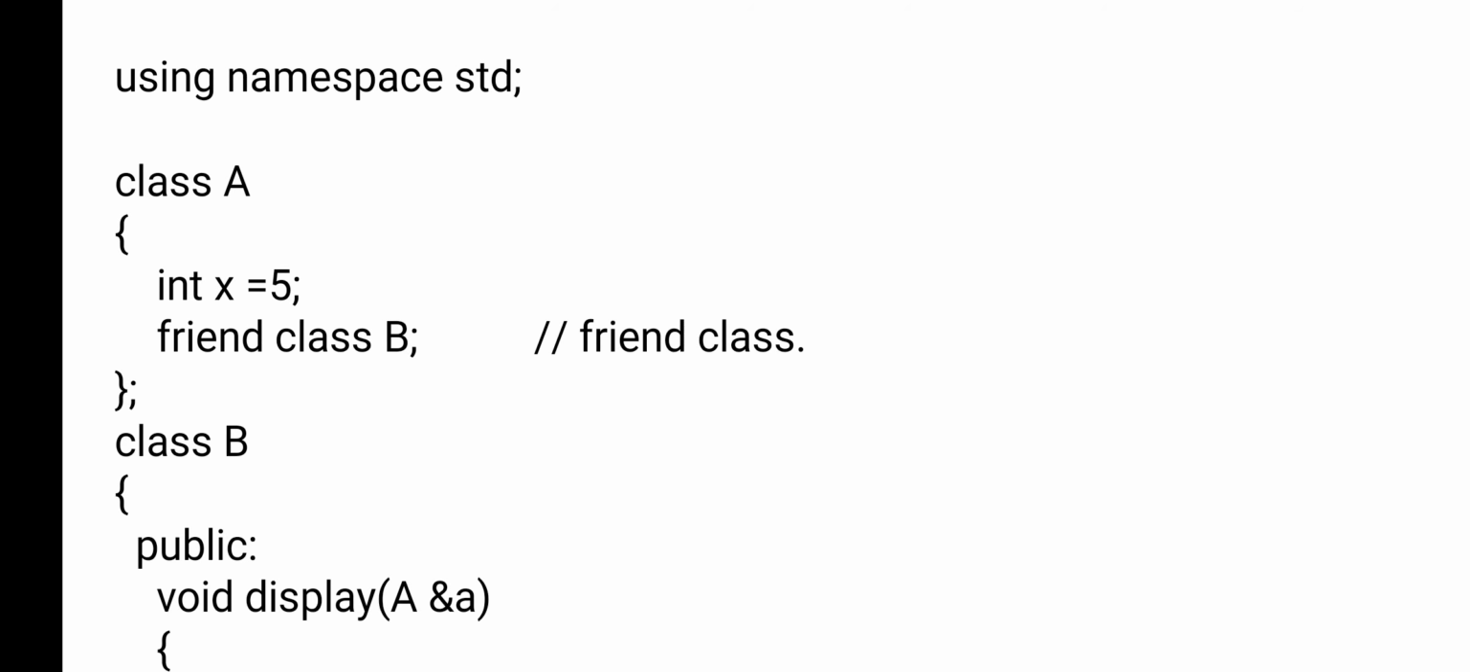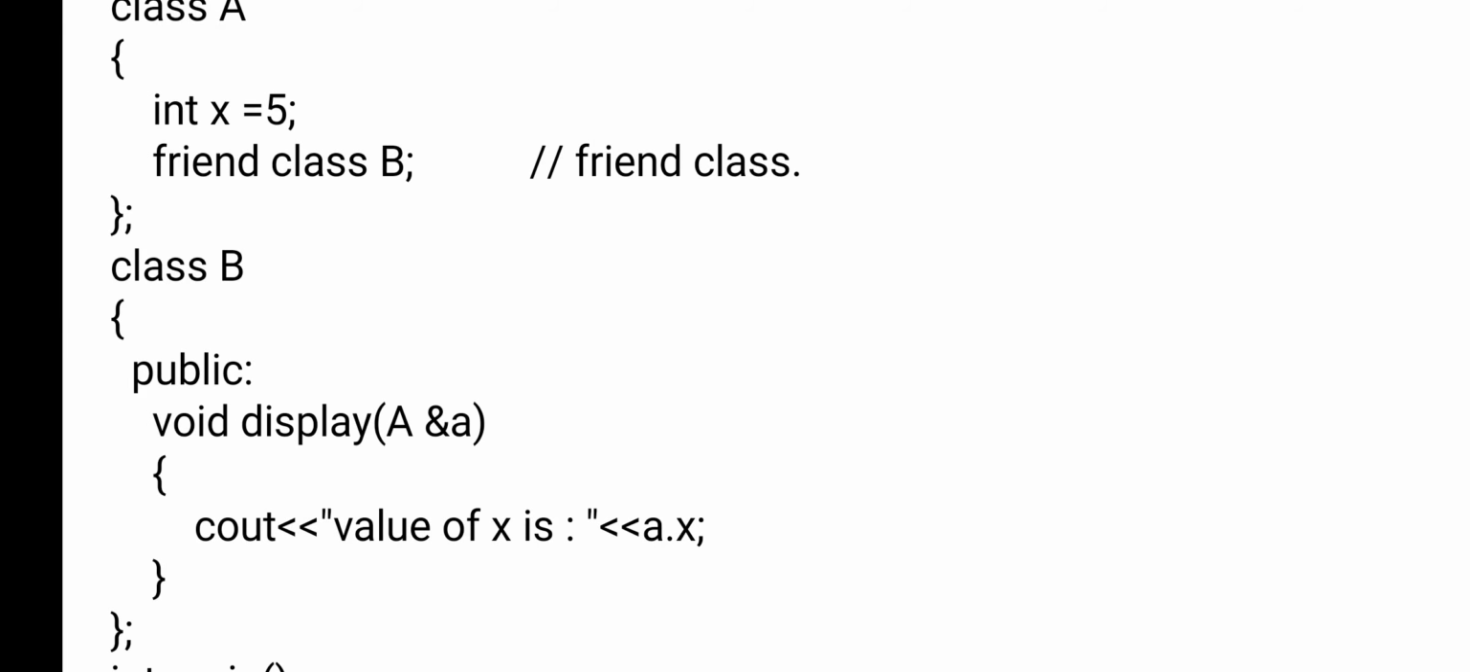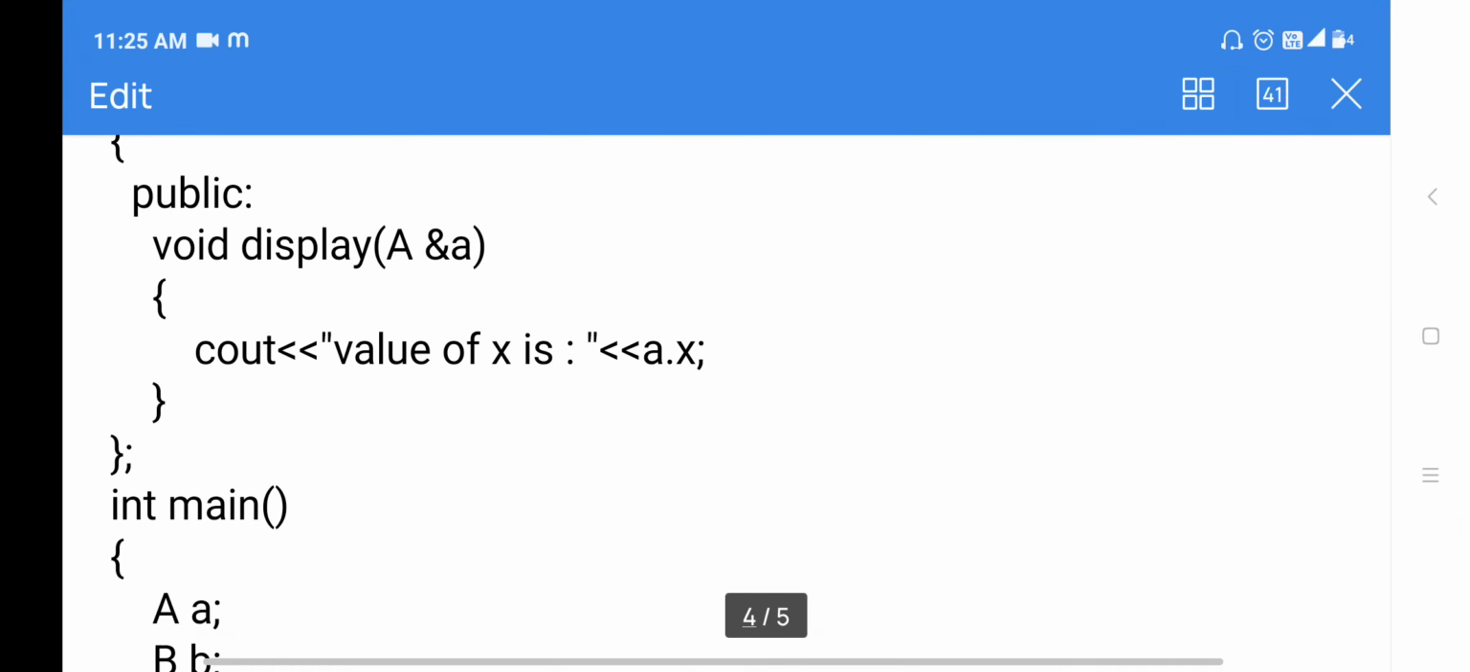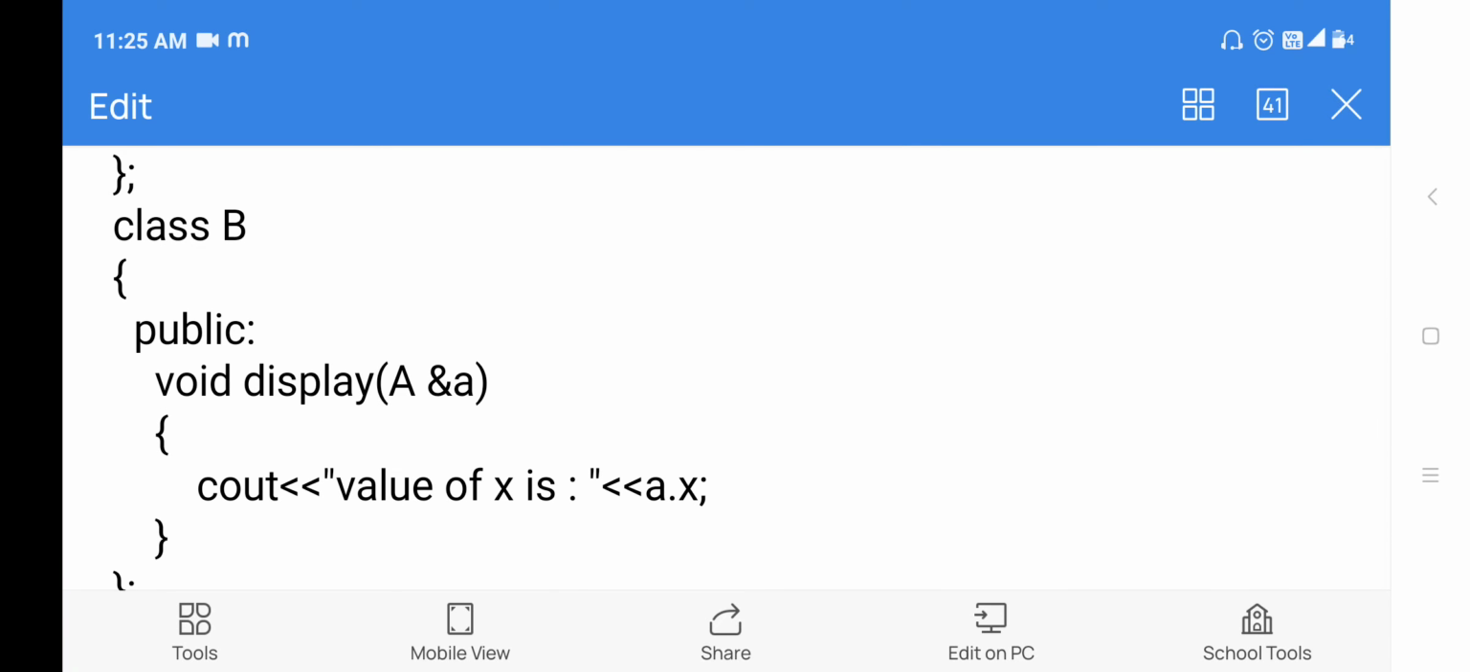Class A, x equals 5. Next, friend class B. Previously I created a friend function, now I have created a friend class. What is the name of the class? B. Now come to class B. In class B, what have I given?